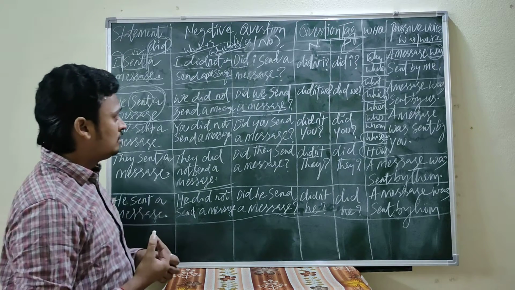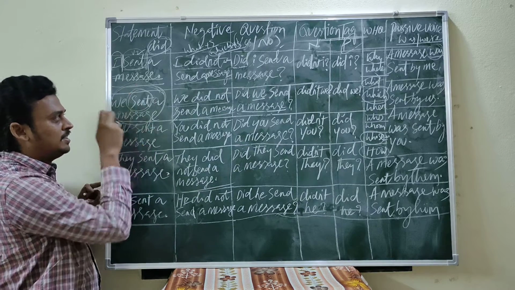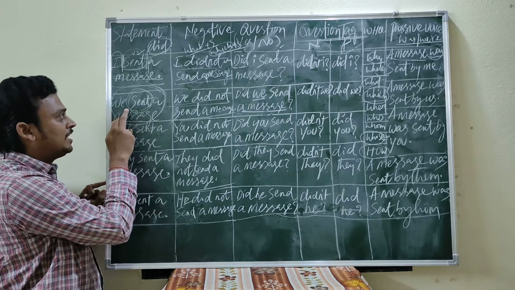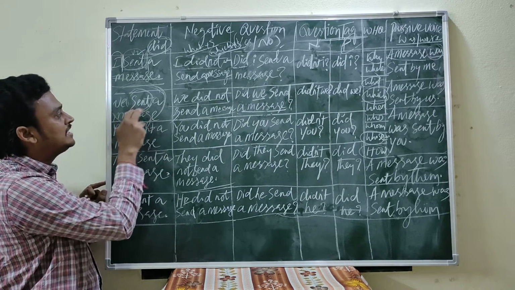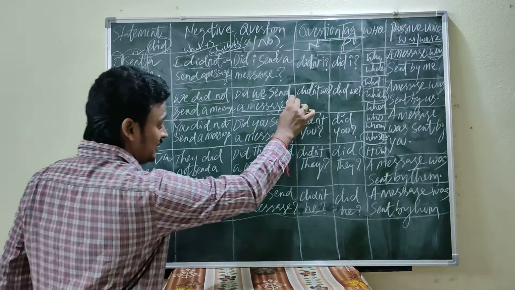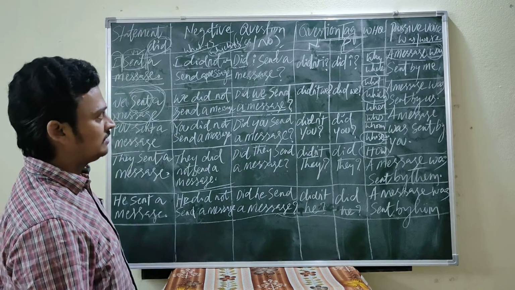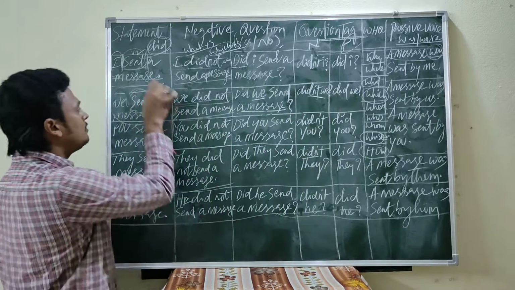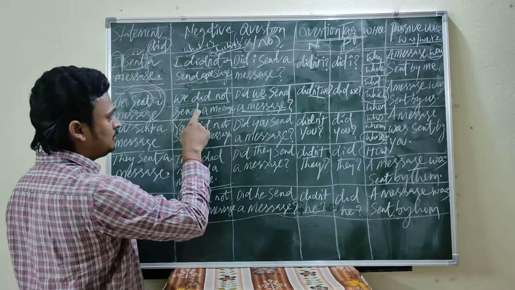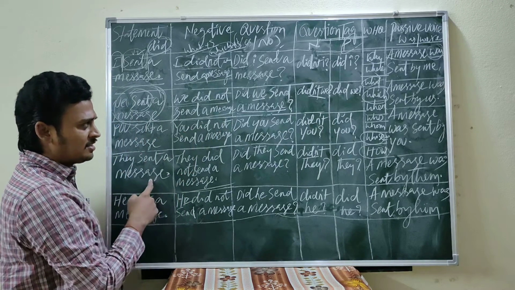This is negative. So, did we send a message? Because this verb is in the past tense, the "did" form helping verb is placed, and that's why it comes at the beginning of the sentence. Did we send a message? Always put a question mark, it is very important whenever you are writing a question. Then, didn't we? When the statement is positive, the question tag is negative. And when the statement is negative, the question tag is positive. Did we? Whatever the subject, just place it after that.